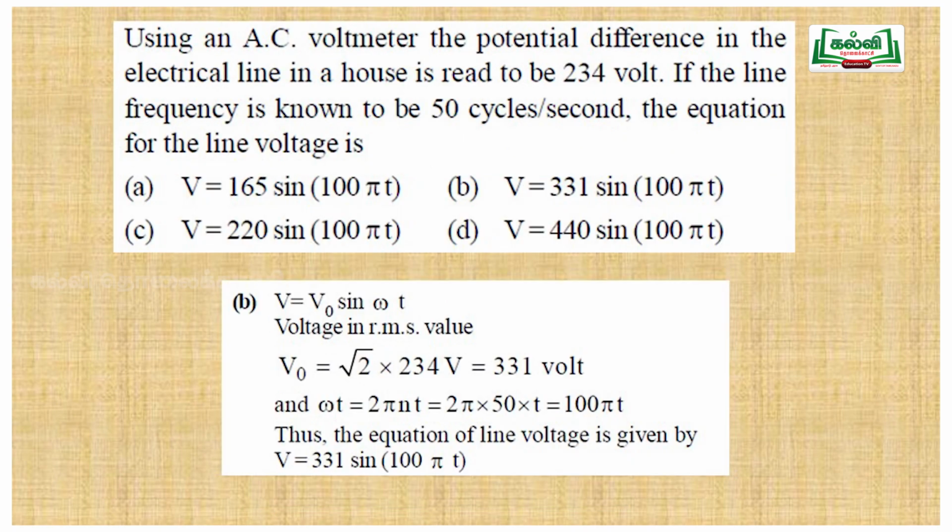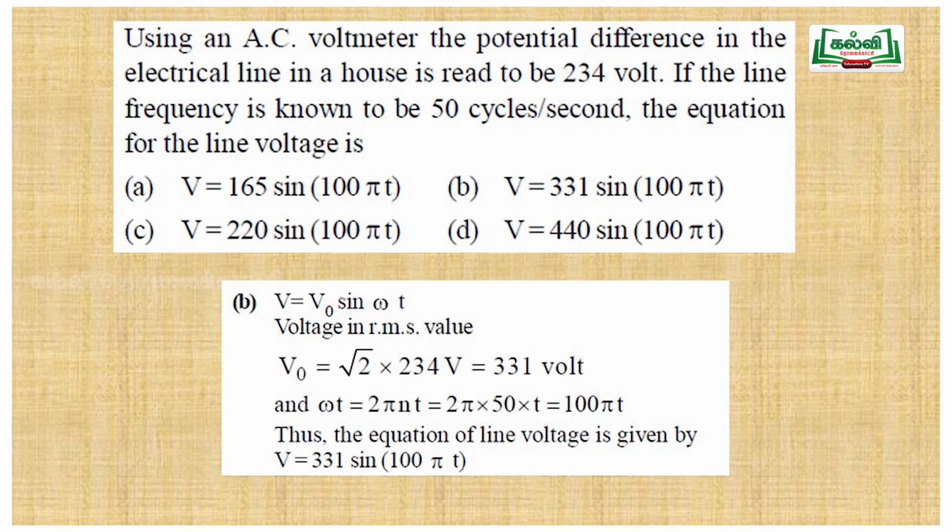Now we are coming to the next problem, which is based on the AC. The household electrical appliances work under the AC domestic supply of around 240 volt, 200 to 240 volt or 250 volt. It is a varying current, and the frequency of our domestic power supply is 50 hertz, that we have seen in the speedometer experiment. The AC frequency is 50 hertz, so 50 cycles per second.